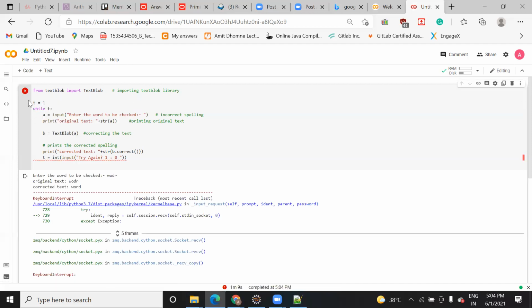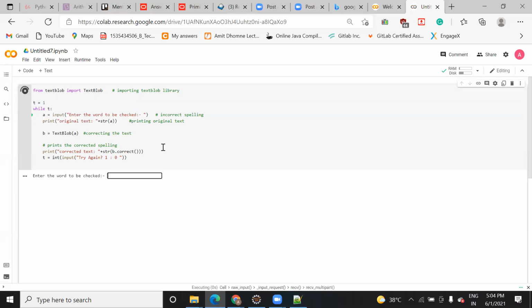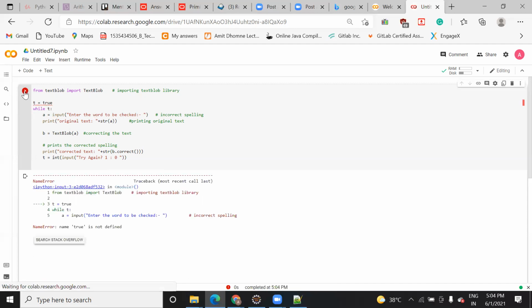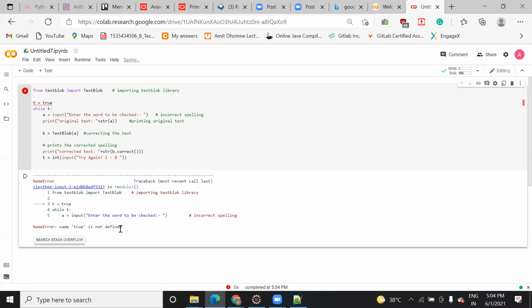Let me run this once again. It is running when I'm giving t is equal to 1; 1 is taken as true. But suppose I take it as True and want to check it. Let me try once again. It is giving an error: True is not defined.